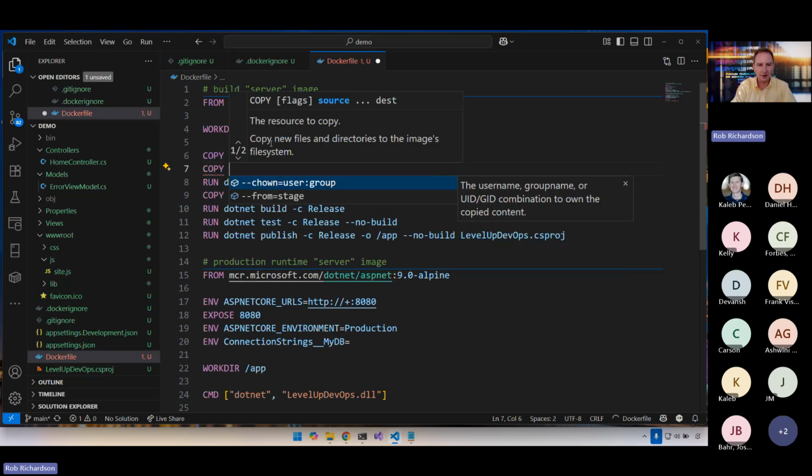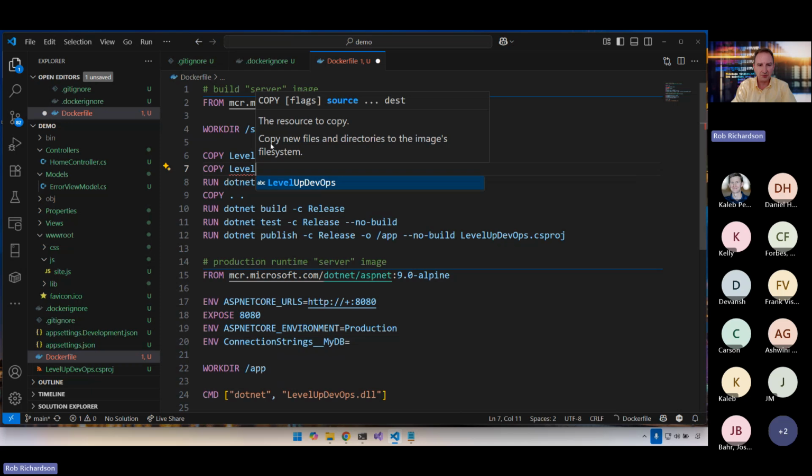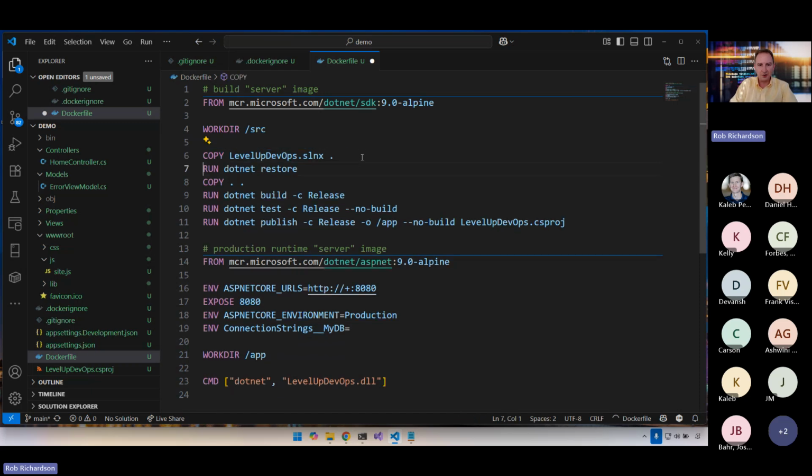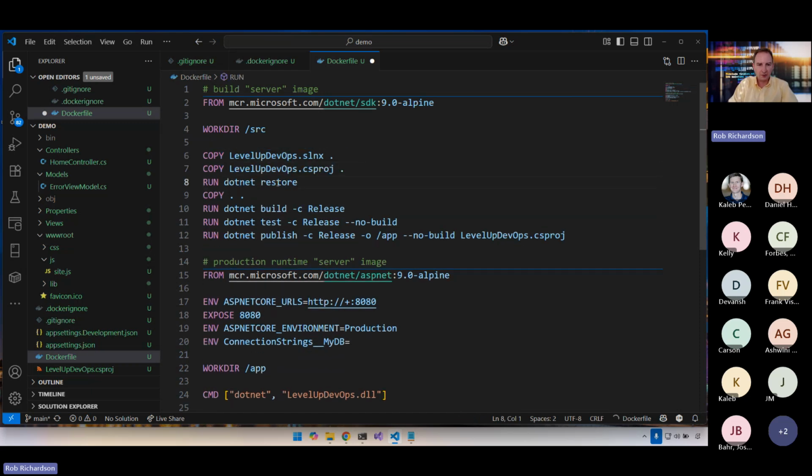So let's copy in our level up devops.x into the current folder and our csproj files. And now that we know what we need to restore, then we can restore and cache that, and then copy in all of the rest of the files. Well, except for what we're choosing to ignore.